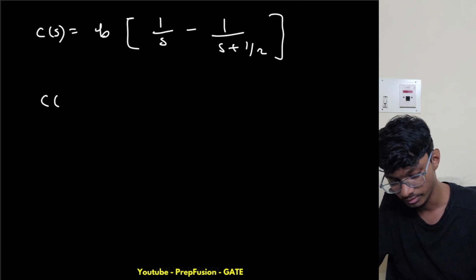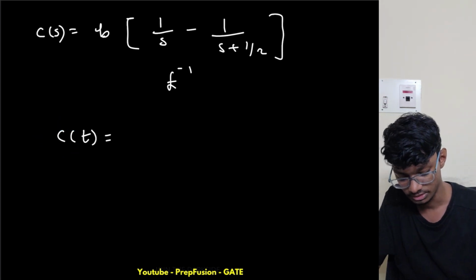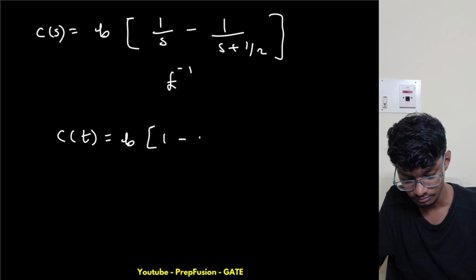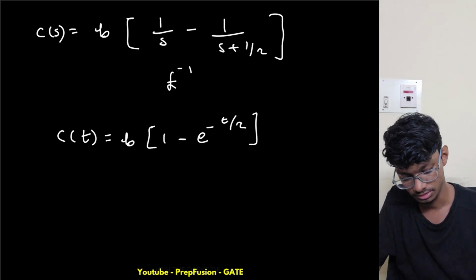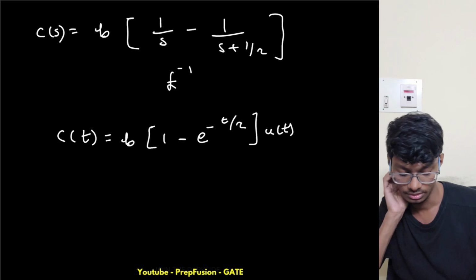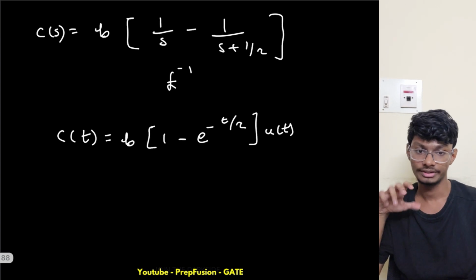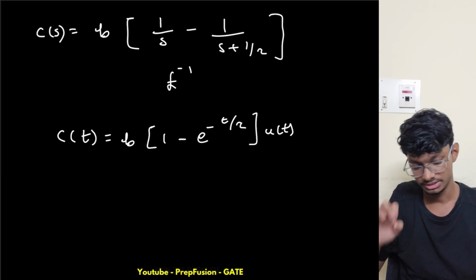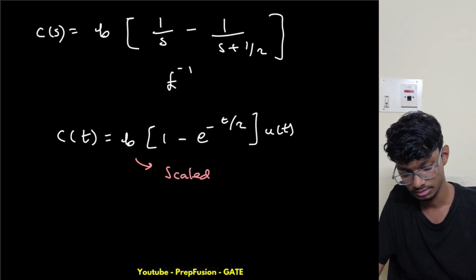For C of s, I will do the Laplace inverse. If I do the Laplace inverse, what do I get? C of t equals b into 1 minus e raised to power minus t upon tau. This is my step response. So basically what is happening is that this is simply getting scaled by b, as this is an LTI system.